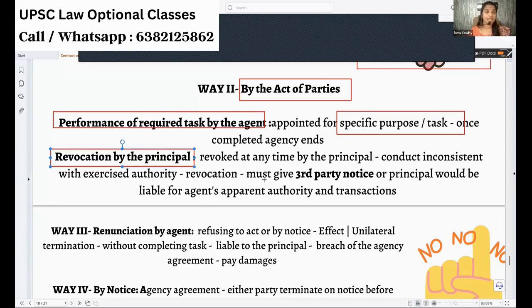But in case of agencies where a third party relationship is involved, say, for example, I'm keeping an agent to maintain my finances, and this third party will talk to all my students and get the periodical payment or something like that. Now, if I'm ending the financial agency, I have to inform the third party. If I don't inform the third party, what will they do? They will continue paying my agent, thinking that he is still there in work. Okay, so in case of any revocation, I must inform or give notice to the third party.